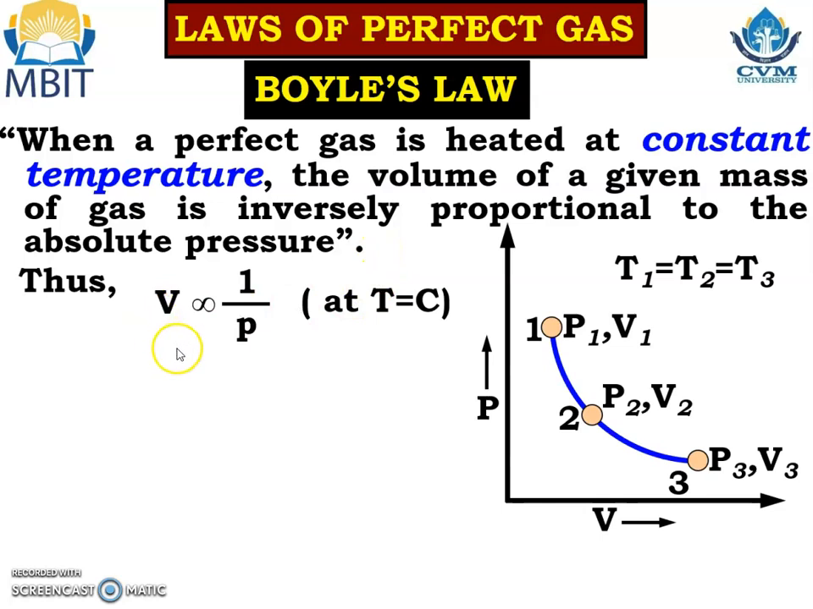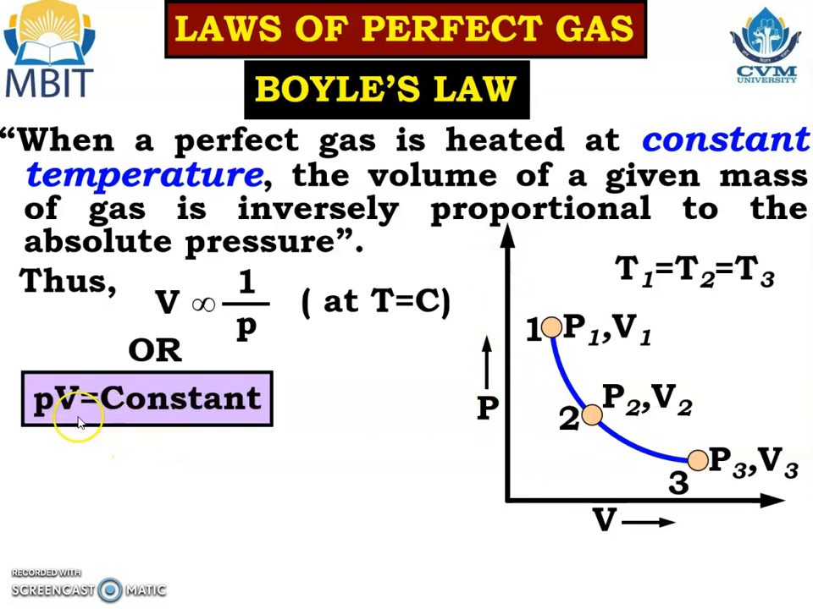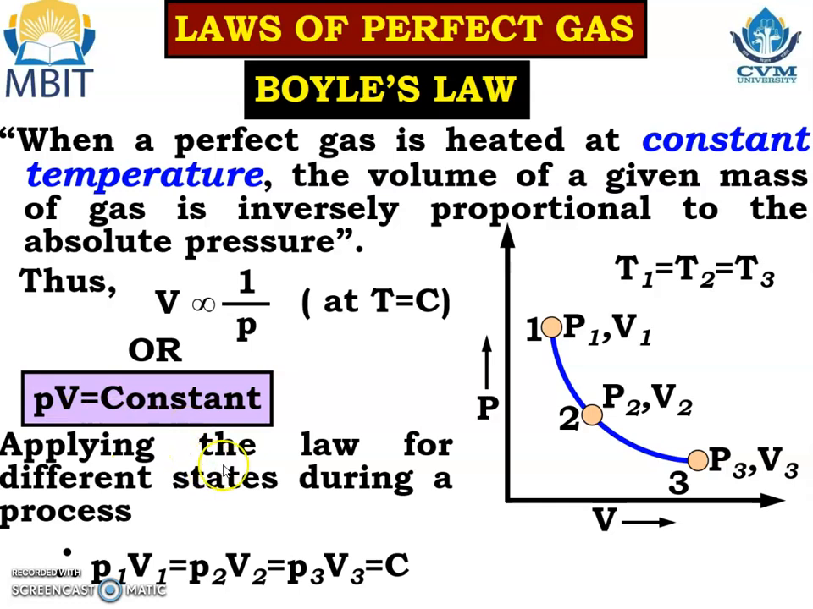So it means when temperature is constant, volume is inversely proportional to P. So V is proportional to 1 upon P at temperature equals constant, which is again shown on the PV diagram. Or we can say PV equals constant. So applying the law for the different states during a process, we can write P1 V1 equals P2 V2 equals P3 V3 equals constant, which is again denoted on the PV diagram.